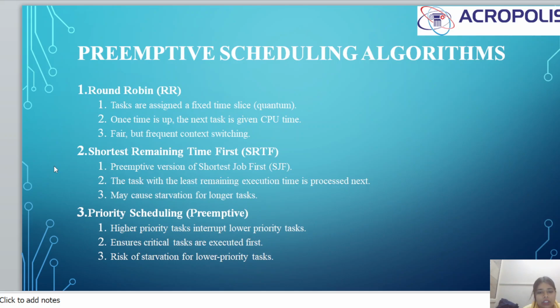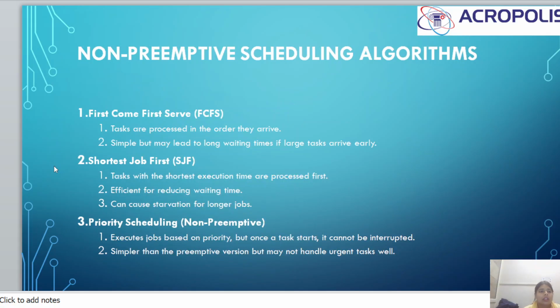The third one is priority scheduling, that is preemptive. Higher priority tasks interrupt lower priority tasks, ensuring critical tasks are executed first, with a risk of starvation for low priority tasks. Now, the non-preemptive scheduling algorithms. First is first come, first serve. In first come, first serve, tasks are processed in the order they arrive. Simple, but may lead to long waiting times if a larger task arrives early.